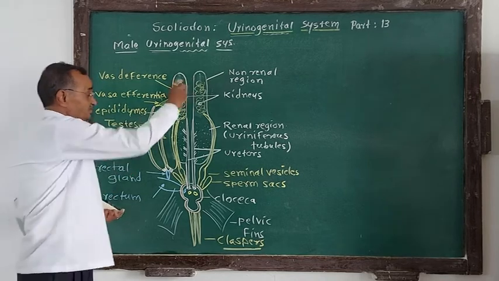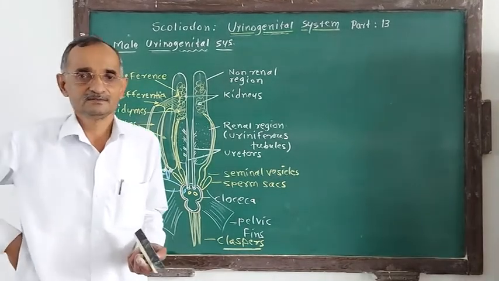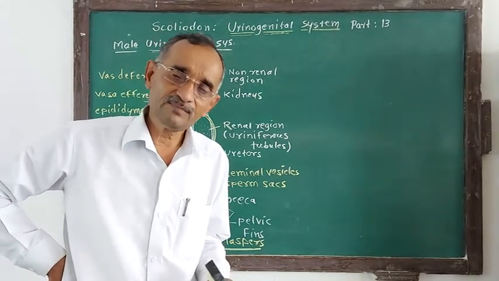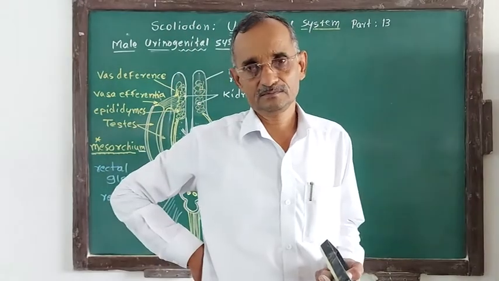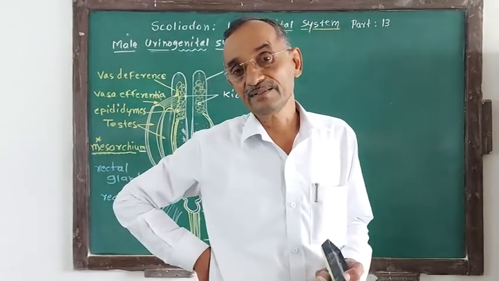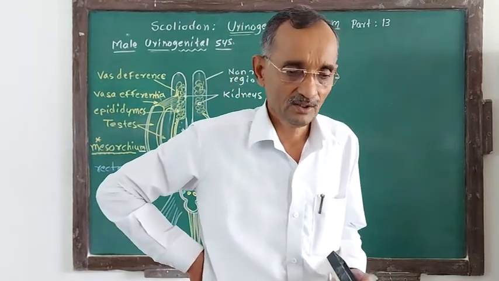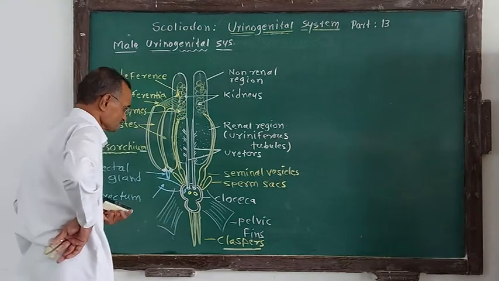Now, the epididymis stores the sperm for capacitation. Capacitation is the ability achieved by newly formed sperms for motion, so as to move in the female urinogenital tract, to reach the egg for fertilization.